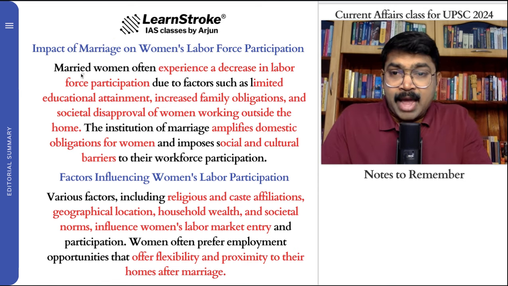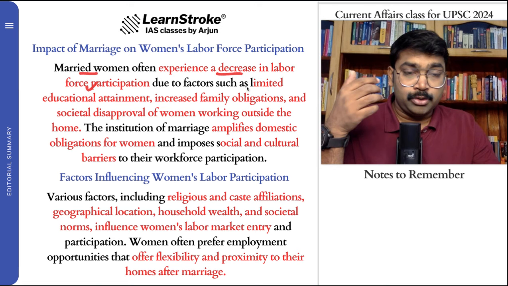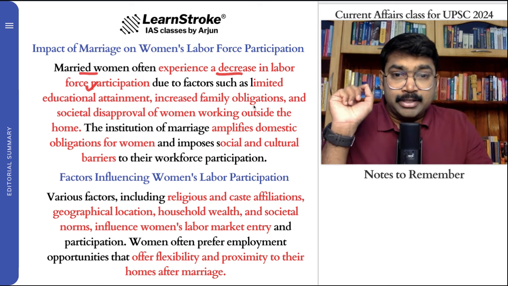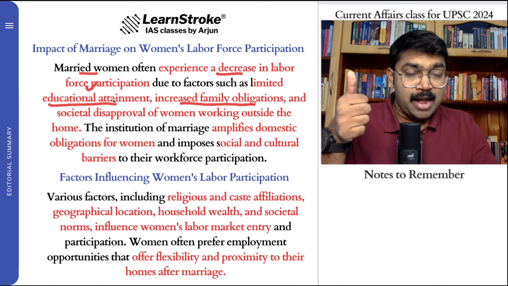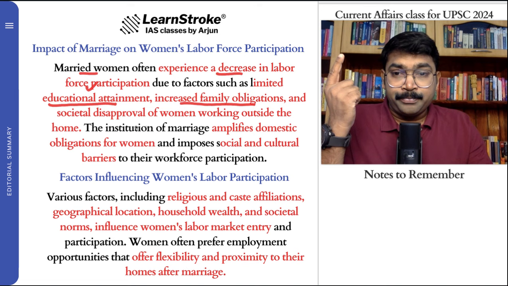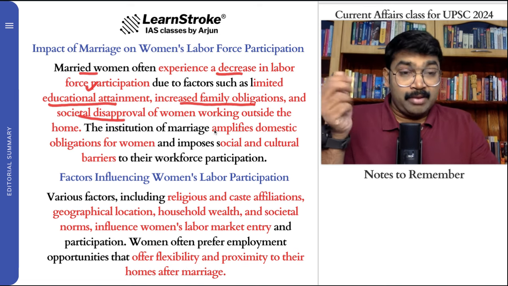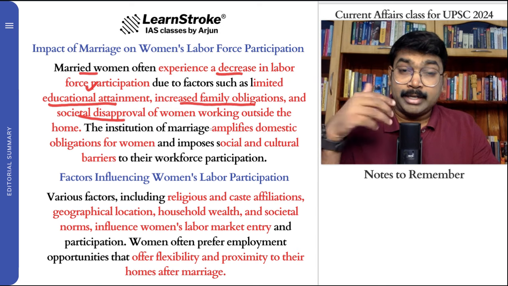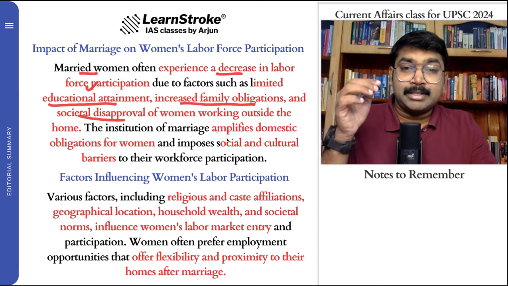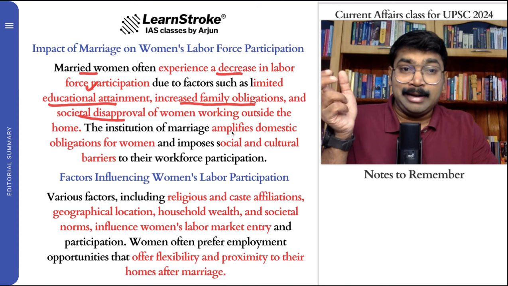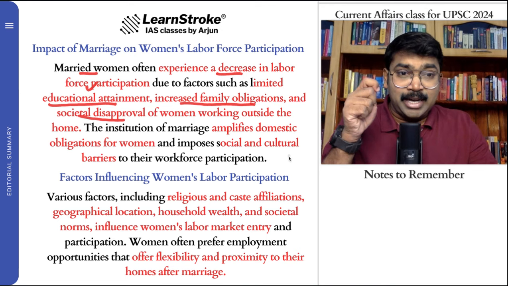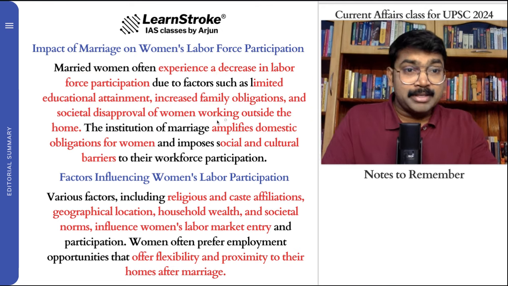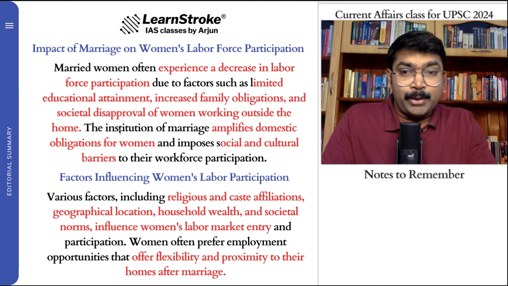So married women show a decrease in labor force participation because of a lack of family support, increased family obligations, limited education, and societal disapproval in India, where people believe that after marriage women should not work. It is the duty of the men to work. Women are only concerned with raising the children, taking care of the family, cleaning, and all those jobs. It is only women who should do this, that attitude. The societal attitude is a big problem, and that is a big crime also. That is the reason why women are not able to work.